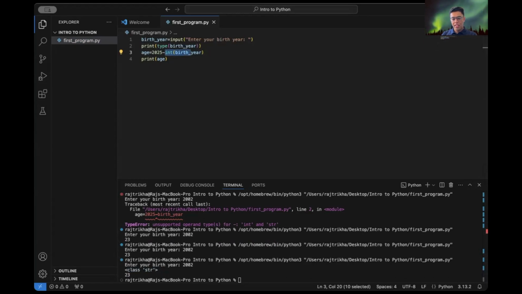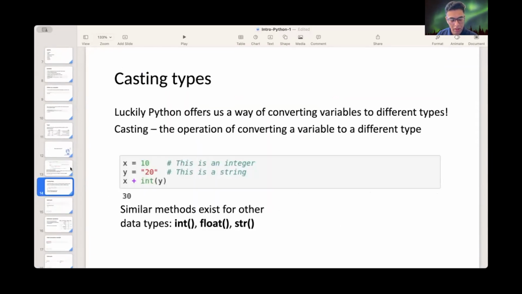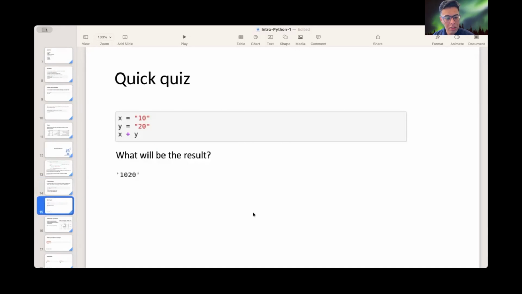Okay, going back to the slides. Next slide. Casting types, same as I just showed you here. You can do the same for float with open and close brackets, and if you want to convert to a string, str and brackets. Let's see this.